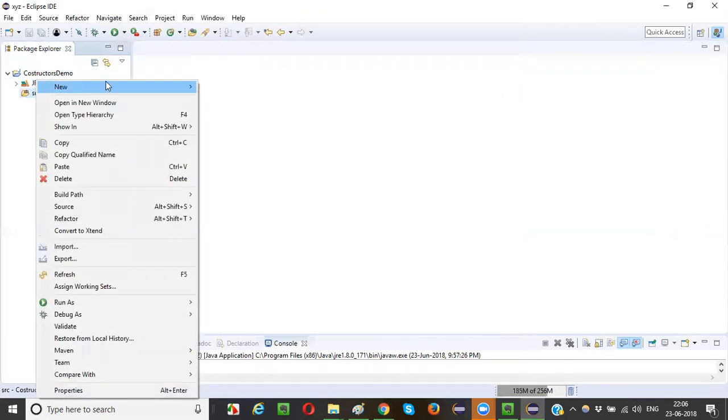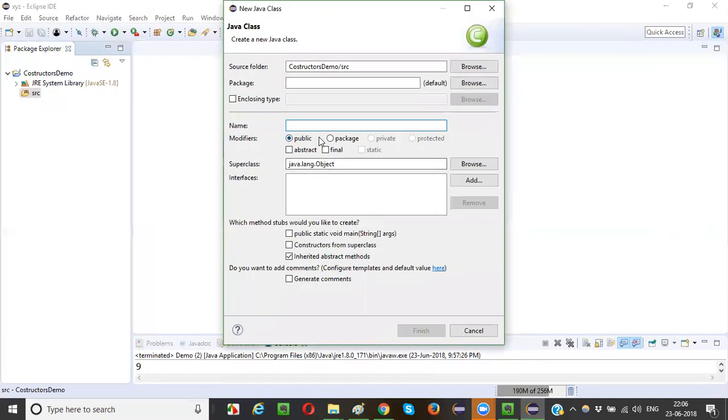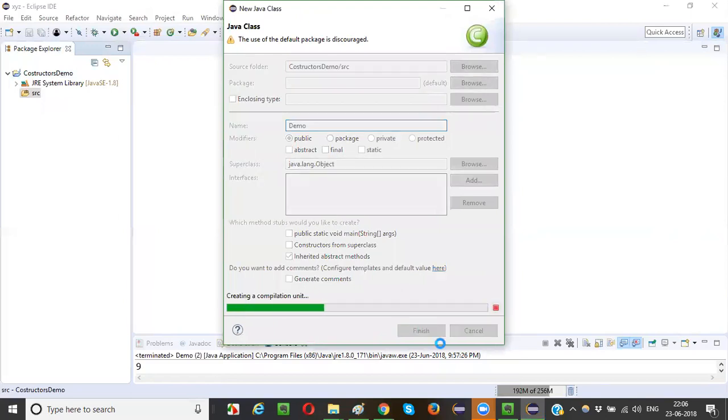So right click on src. Say new, say class. Give the class name as demo.